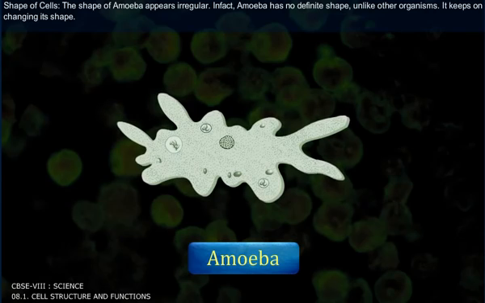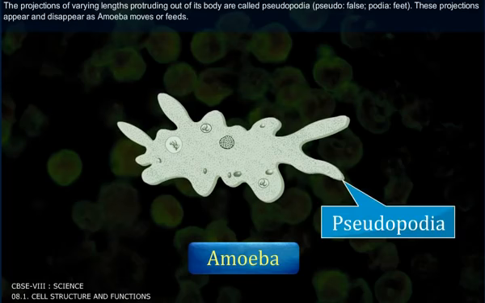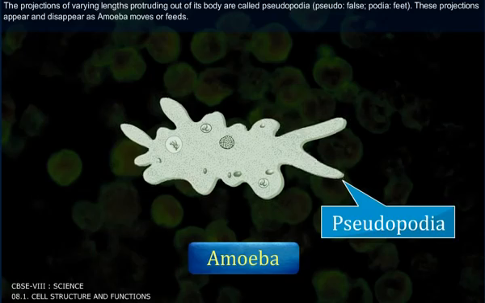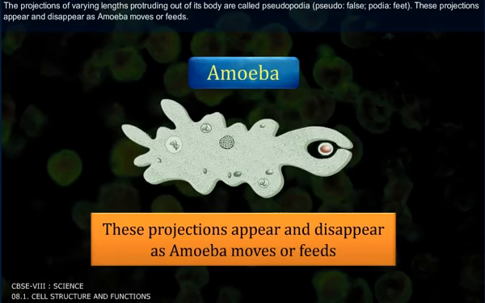It keeps on changing its shape. The projections of varying length protruding out of its body are called pseudopodia. Pseudo, false; podia, feet. These projections appear and disappear as amoeba moves or feeds.